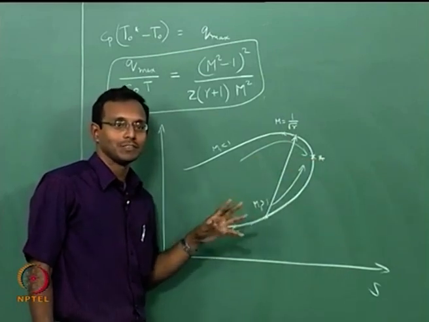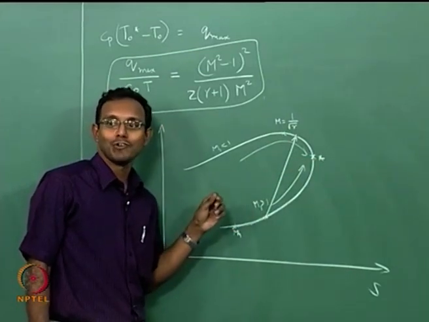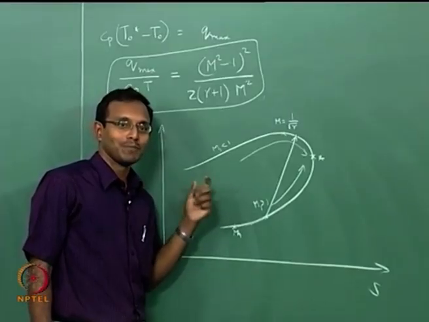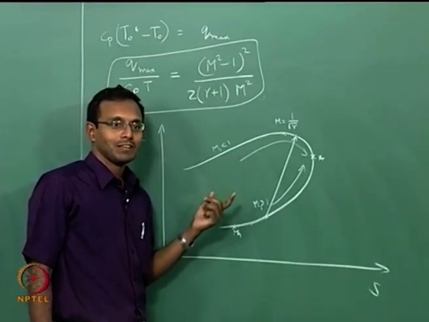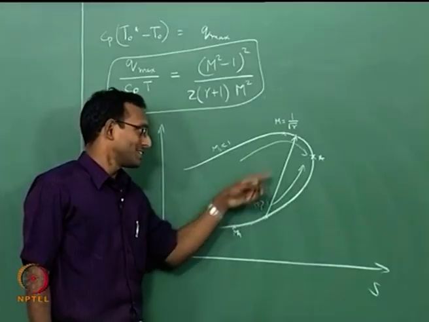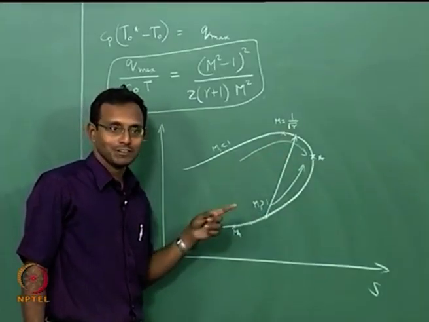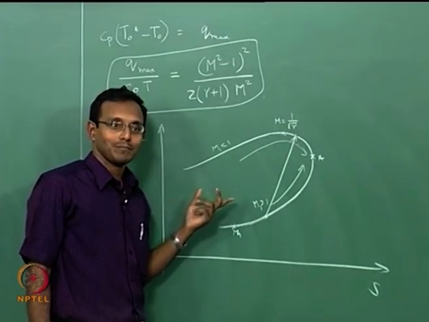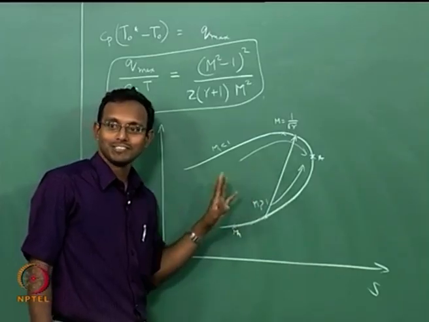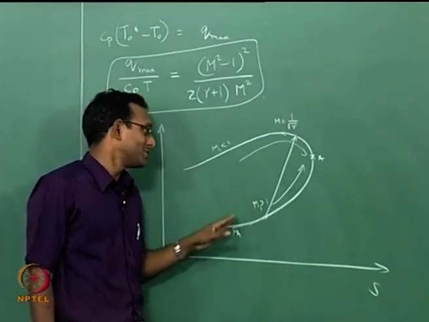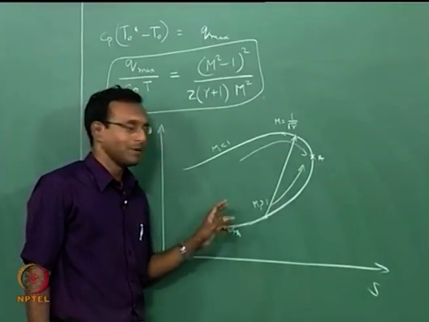It is not similar to our fan of flow where we will tell the P naught drop should match the exit pressure exactly. Here again I am going to say the same thing, P naught drop should match the exit pressure, but our main problem is not P naught, it was T naught. T naught does not change anything, it does not decide the shock location here, can be anywhere from here to here.